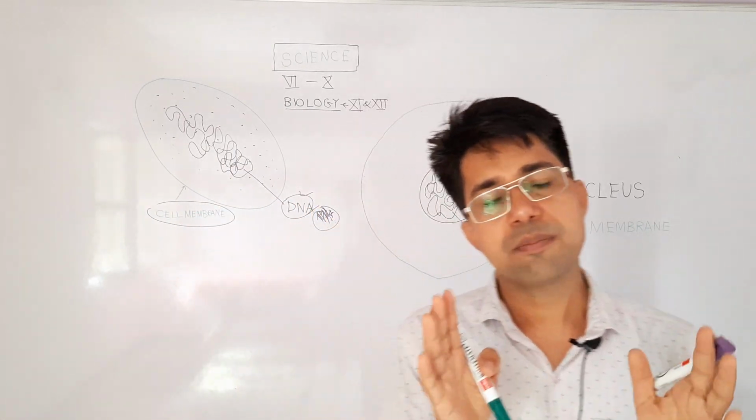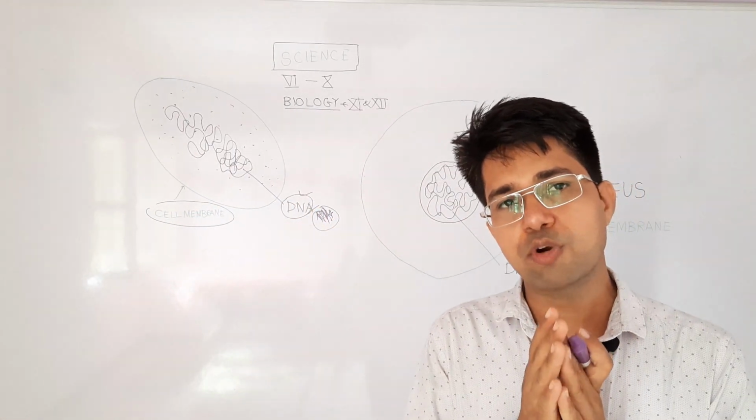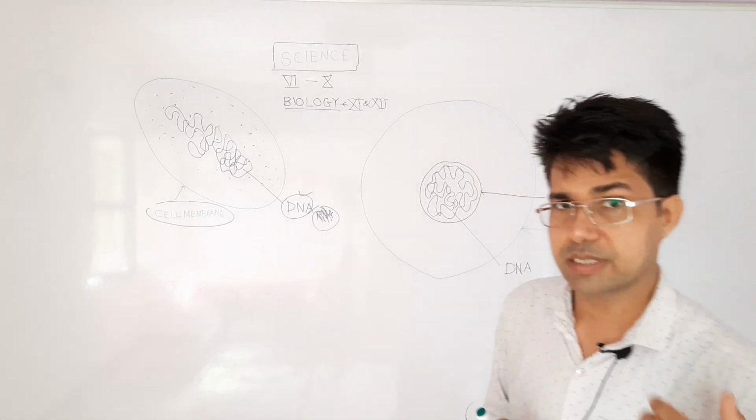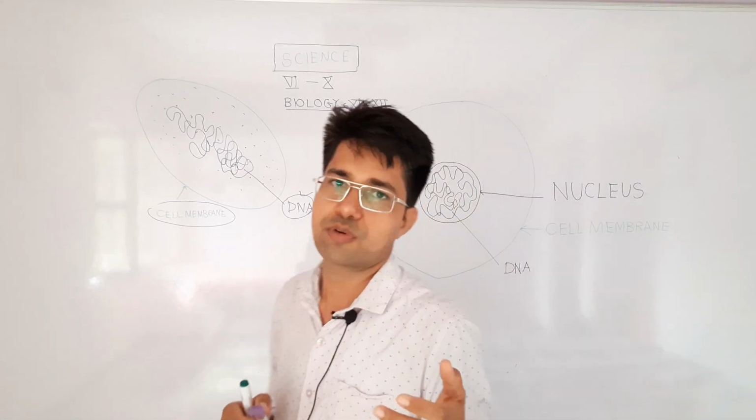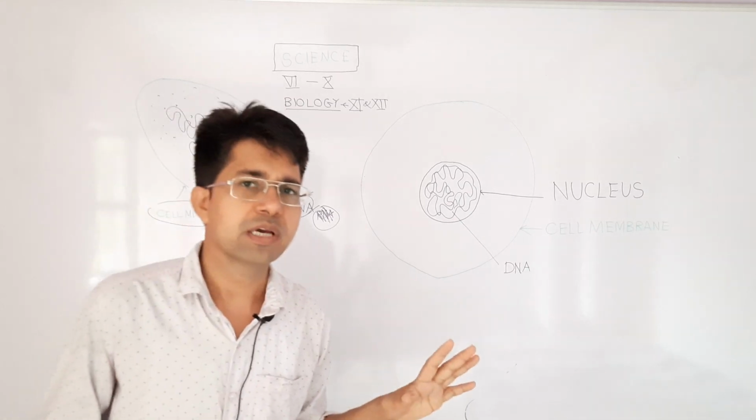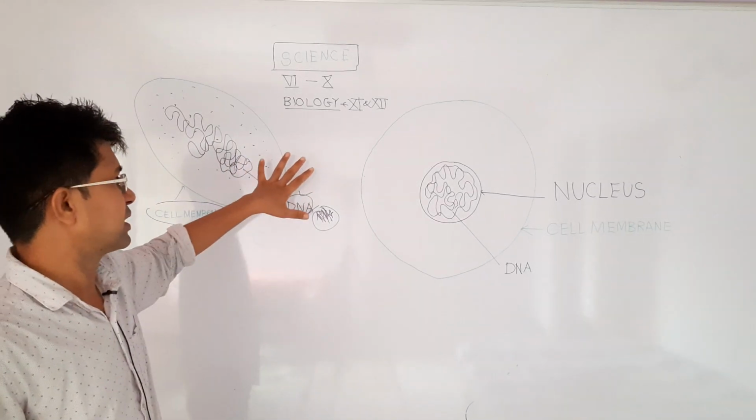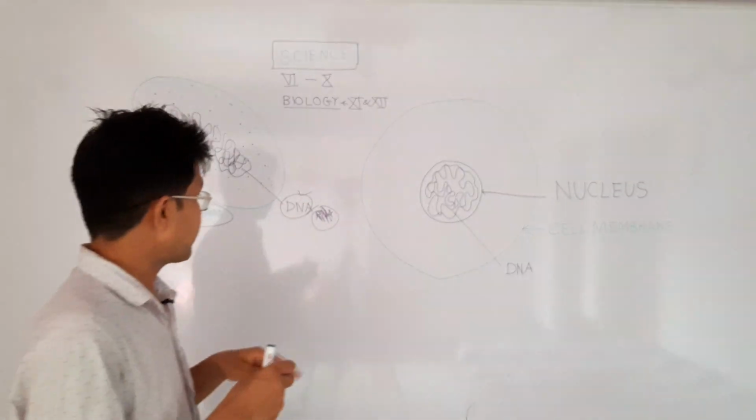The cell is the fundamental unit of life. This is what you will learn in your syllabus, whether you are studying in class 8th, class 9th or class 11th biology. This is what you hear everywhere, that the cell is the fundamental unit of life. What do we mean by fundamental?